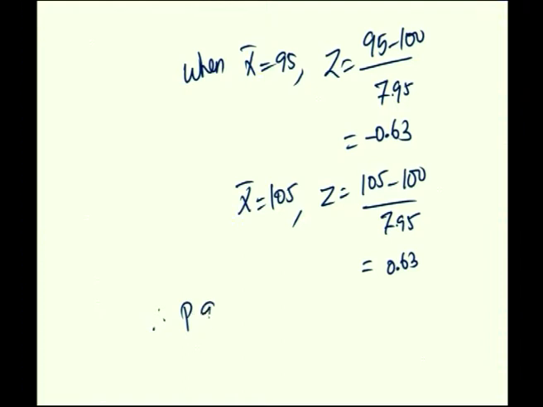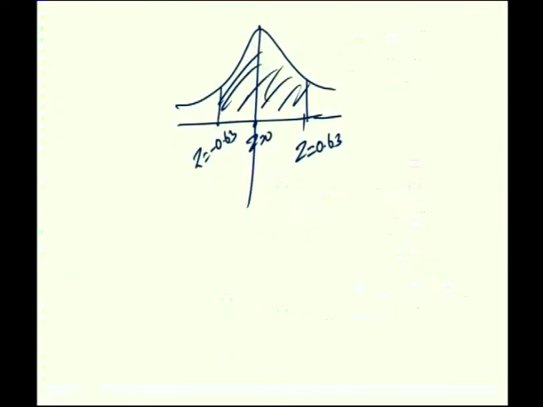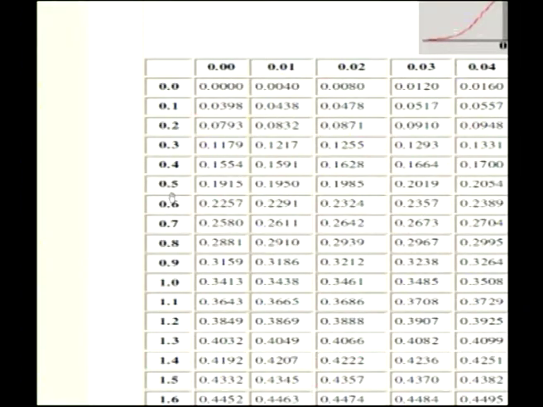Therefore, P of 95 less than or equal to x bar less than or equal to 105 equals P of minus 0.63 less than or equal to z less than or equal to plus 0.63. Just look at the table; according to the symmetry, the required area is this shaded part, and it is the same as 2 times P of 0 less than or equal to z less than or equal to 0.63. Look at the standard normal distribution table.